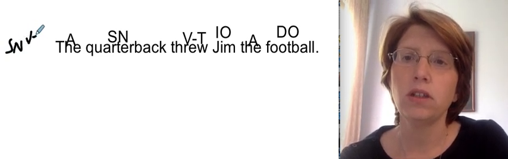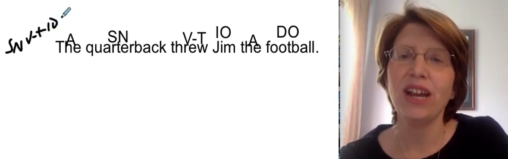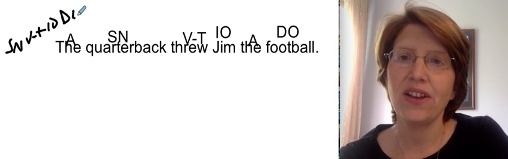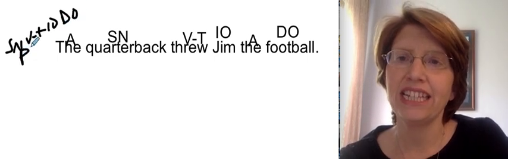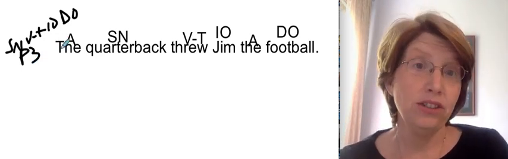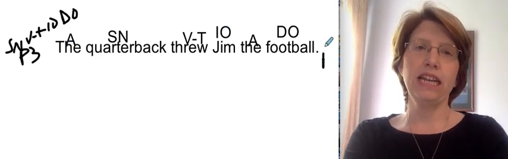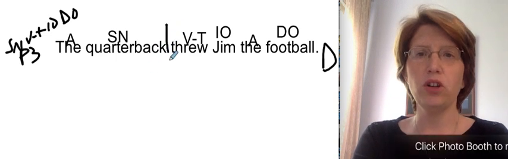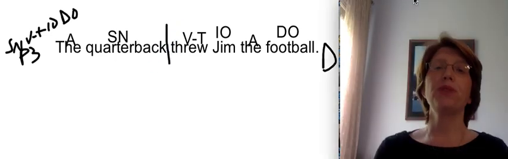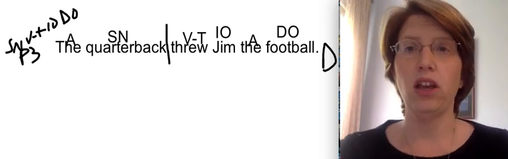Let me just write it with my pen. Subject, noun, verb transitive. Indirect object, direct object. Pattern 3, check. Okay, check. No prepositional phrases. Period, statement, declarative sentence. Go back to the verb. Separate the complete subject from the complete predicate. There's no adverb exception, and no, this is a natural sentence. Okay, let's go to the next one.